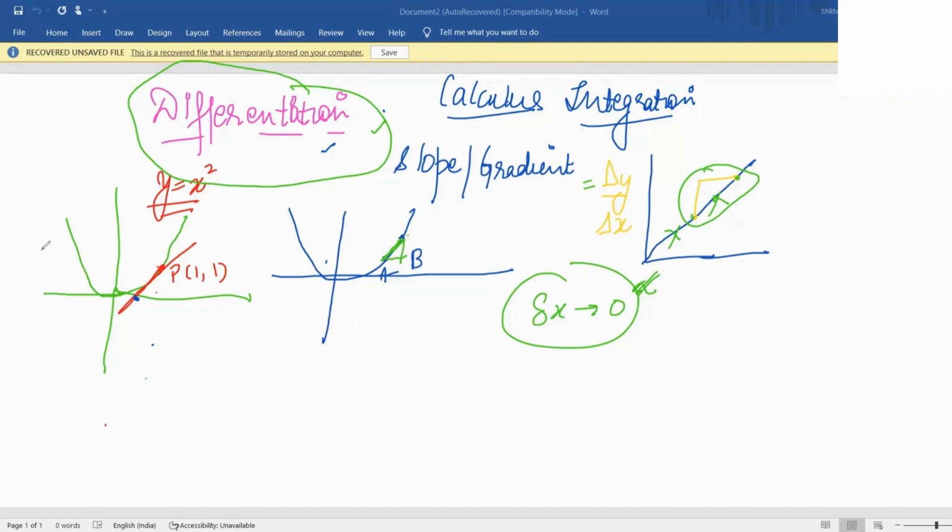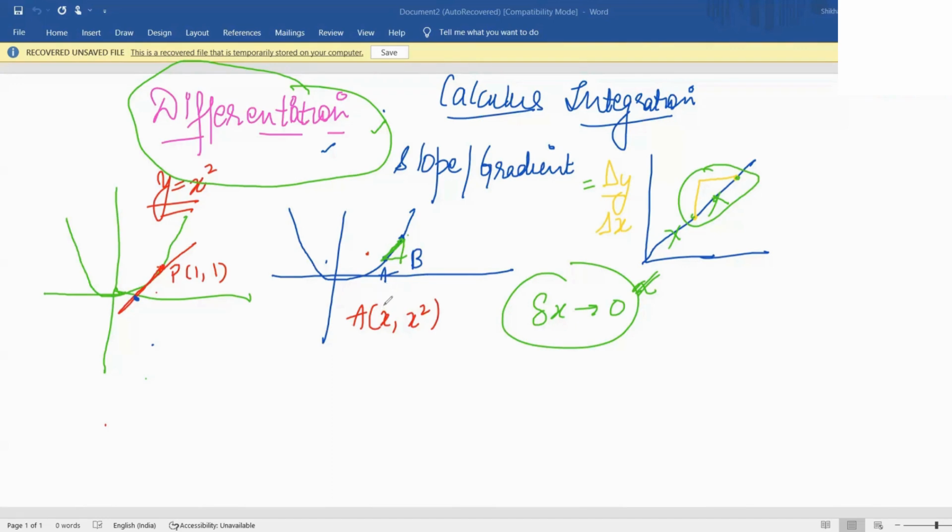So let's try to develop a formula for this. You know that this is the curve y equals x squared. If I take my point A, I will write x squared. Any doubt over here? I just substituted the value in the function. So the coordinates of my point A are x comma x squared. I'm not putting any integer value to it. I'm just deriving a formula right now.